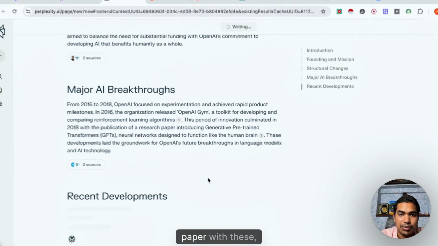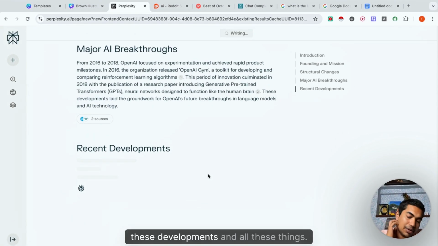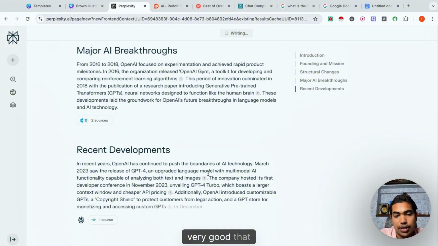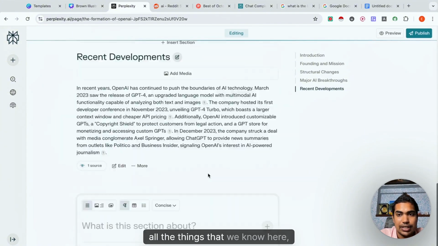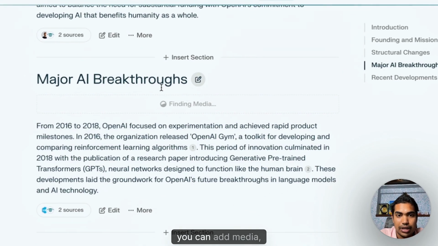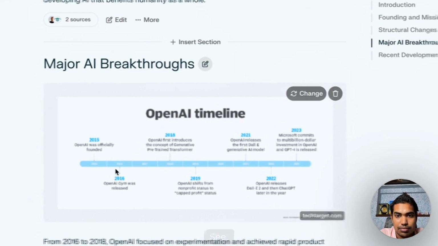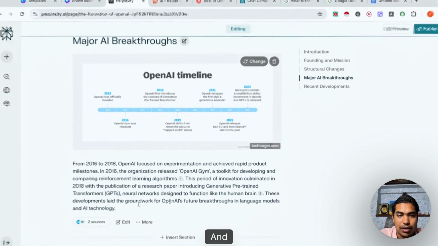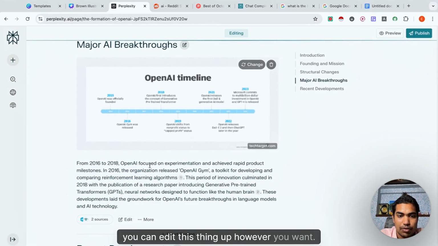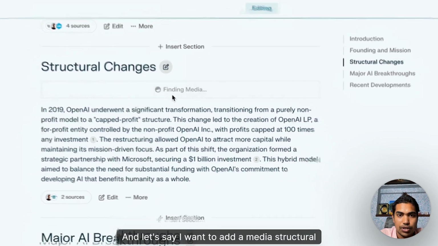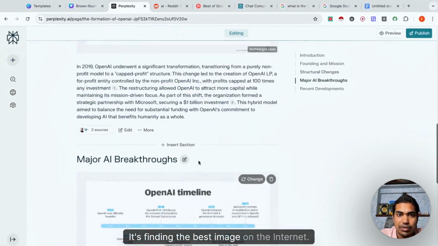It's writing itself again. So what are the major breakthroughs? So, a research paper with these developments and all these things. So it's very good that all the things that we know are here, right? You can share it here, you can edit it, you can add media, right? See, literally within a single click you added the media, right? And you can edit this however you want. And let's say I want to add media for structural changes. It's finding the best image on the internet.